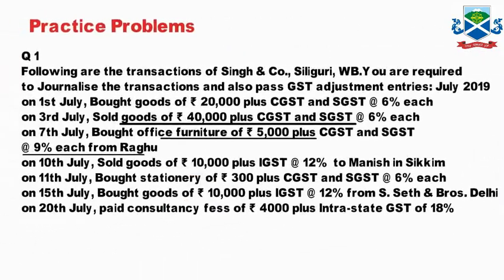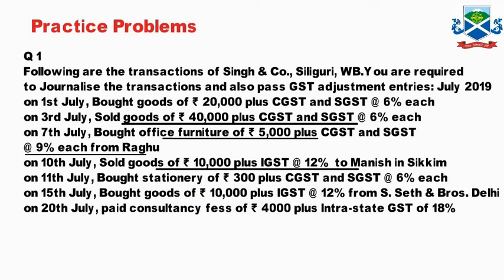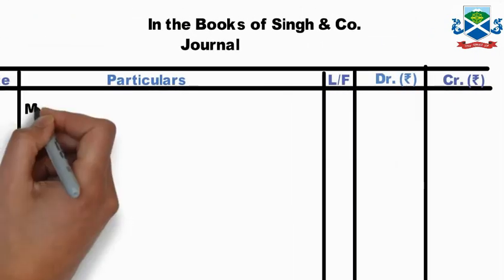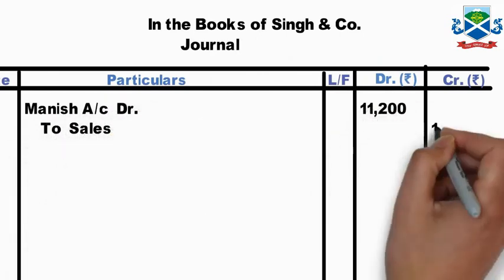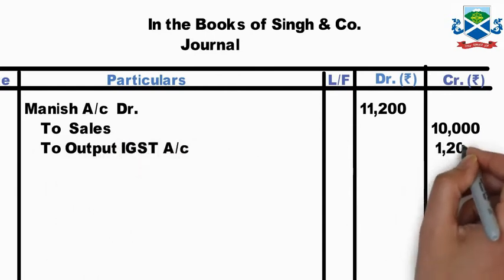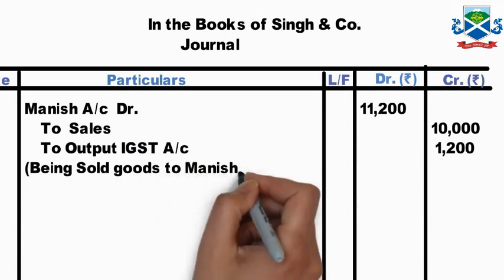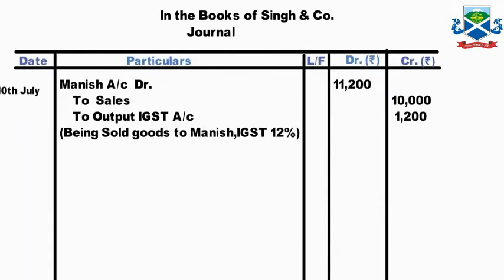Move to the next journal entry. Now I hope you have understood this one. We'll just take it: sold goods 10,000, IGST is 12%. So to Monies in Sikkim, because your business is in West Bengal, now you are selling to Sikkim, so outside the state. So Monies account debit, to sales account 10,000, to output IGST, which is 12% of 10,000, comes to 1,200. Being sold goods to Monies, IGST 12%. So that is the fourth one.